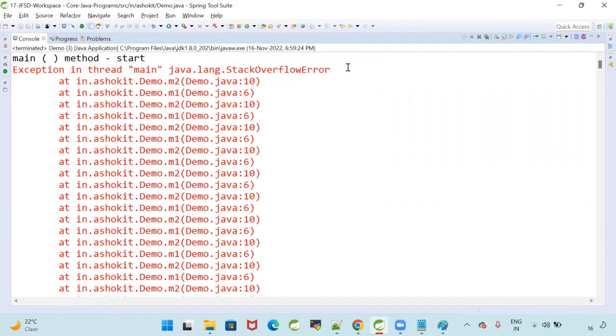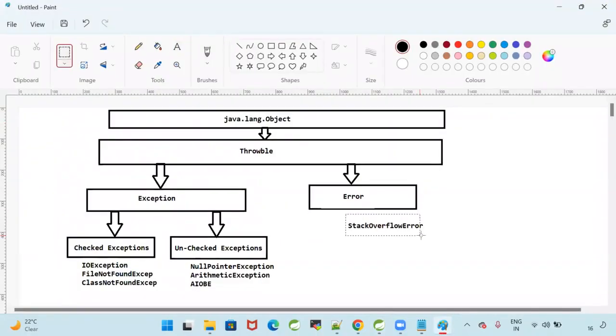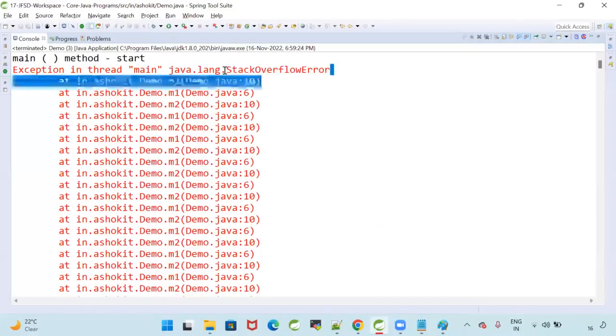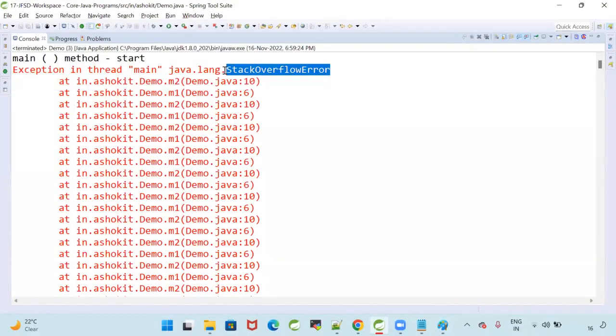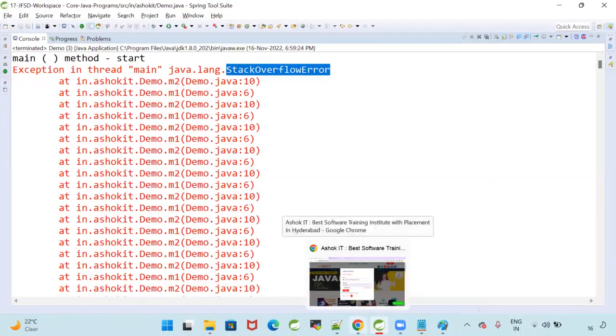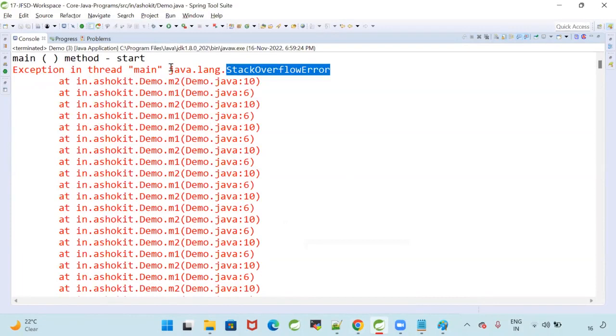This is also one of the class names. This is also one of the exception classes. We cannot call this basically an error. Okay, this is one of the exception classes whose name is StackOverflowError. What is the class name? StackOverflowError. In which package is it available? It is available in the java.lang package.